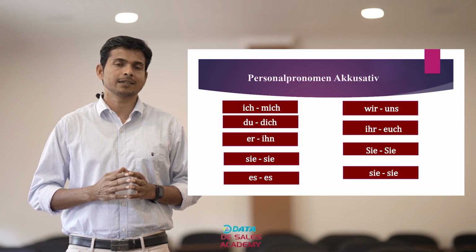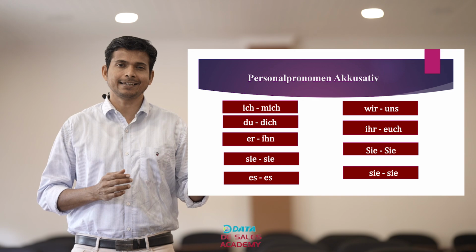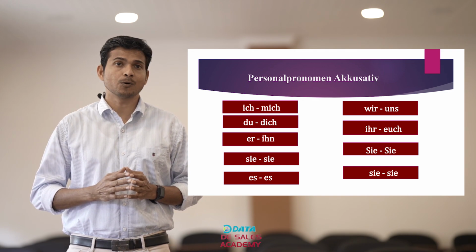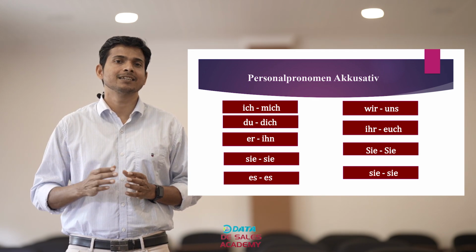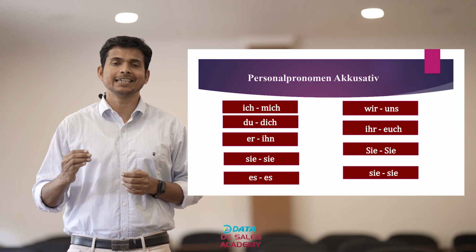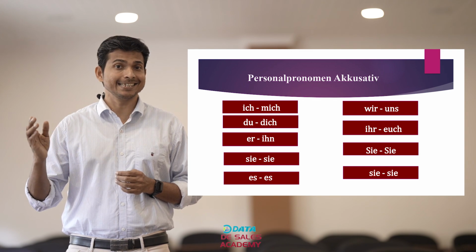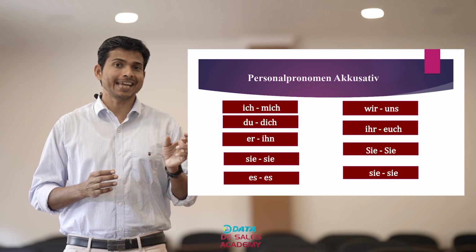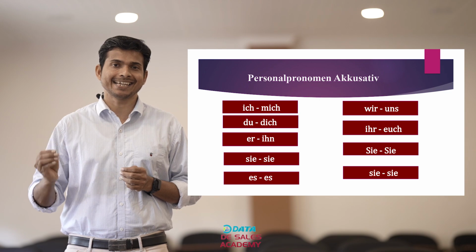Third person singular in nominative case is er, whereas in accusative case is ihn. Third person singular sie, and again in accusative case it is sie. For es it is also again es.